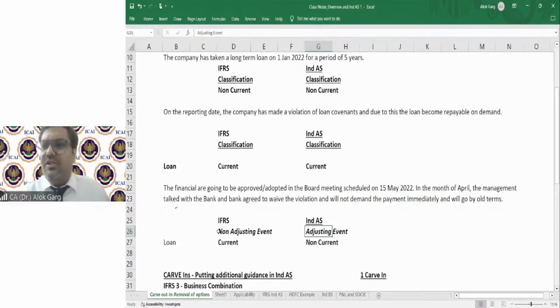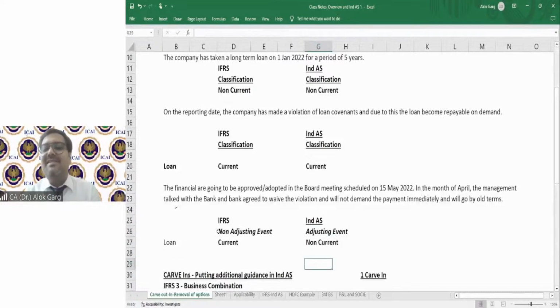Logical also, because what happened in the next year, please tell me. When on 31st March 2023 you will come, the remaining maturity of the loan is 3 years and 9 months. Again, it will be non-current. Then why show current now? If everything got fixed, if everything is corrected, then why show as current? Okay.